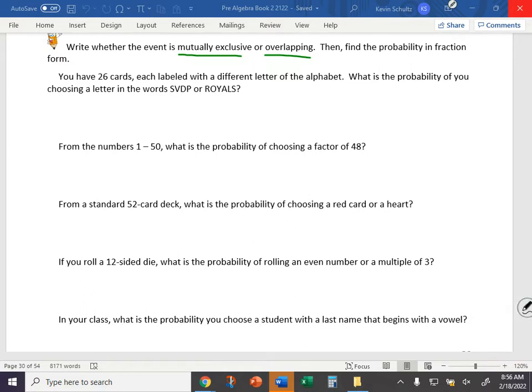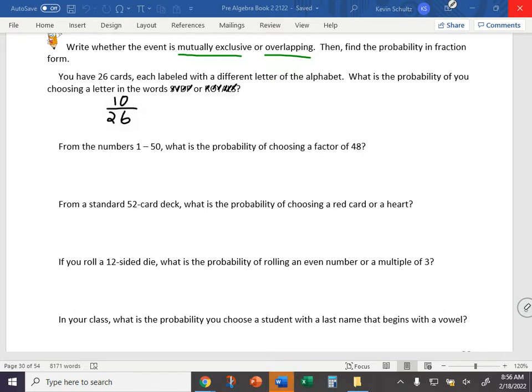You would not want to count it twice. So this is the mistake: you would not want to count 1, 2, 3, 4, 5, 6, 7, 8, 9, 10 letters out of 26. My probability would be 10 out of 26, because you counted the S twice.